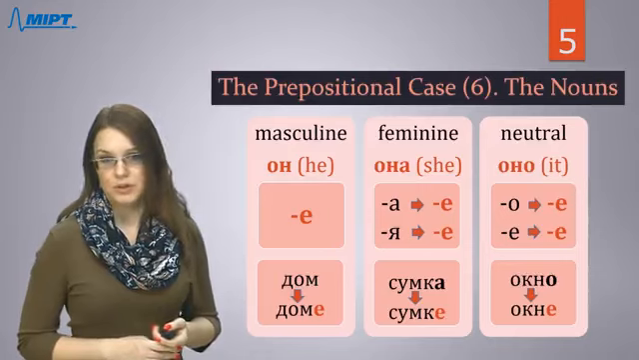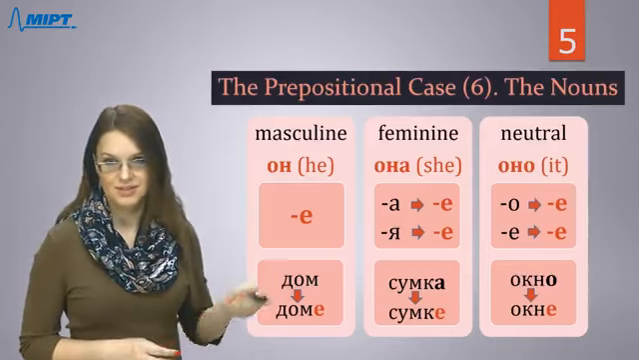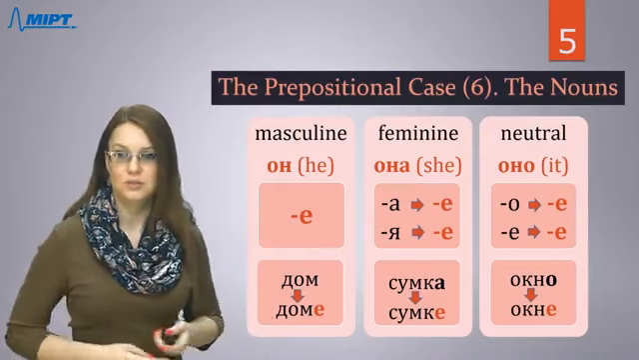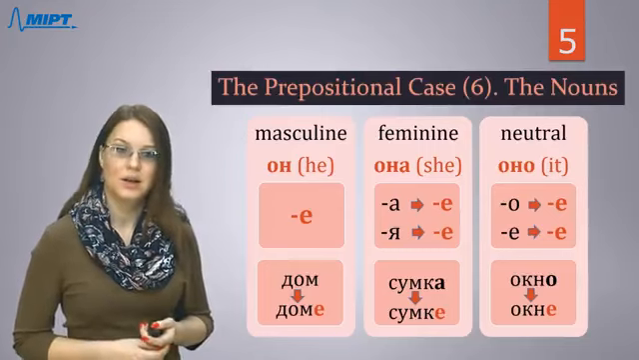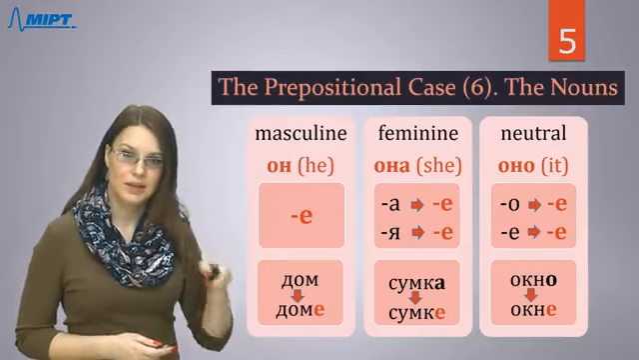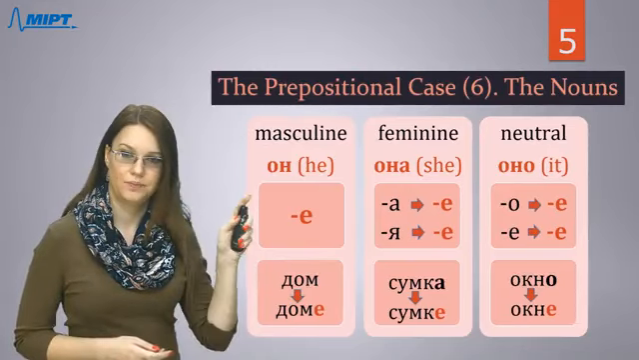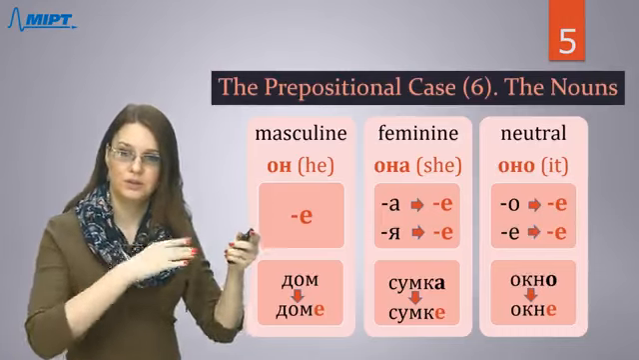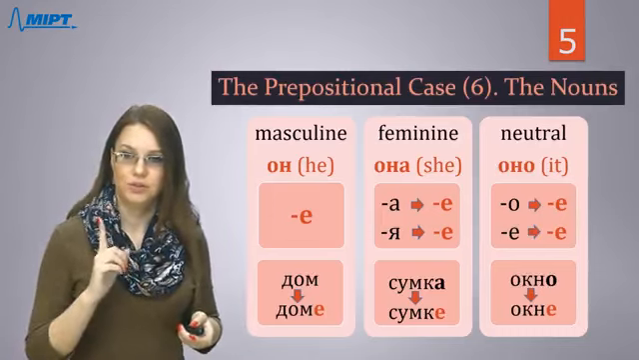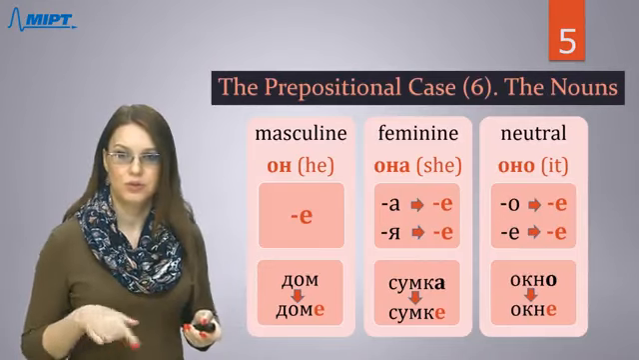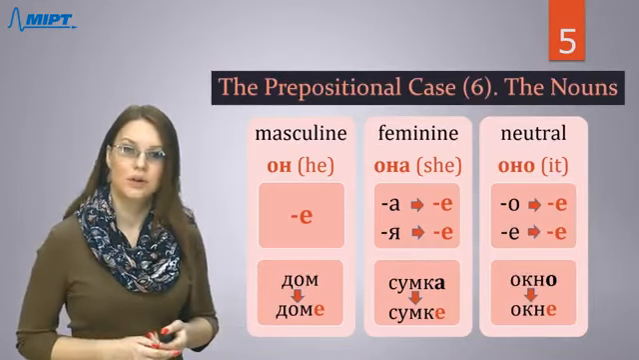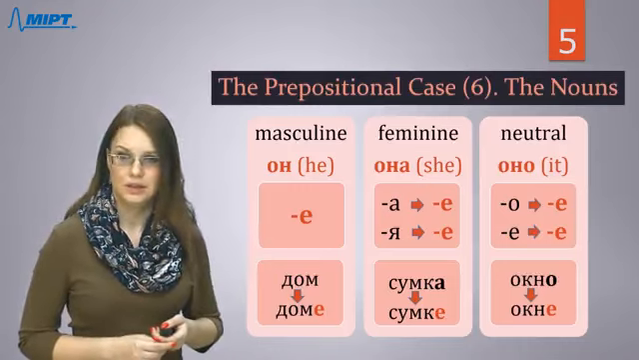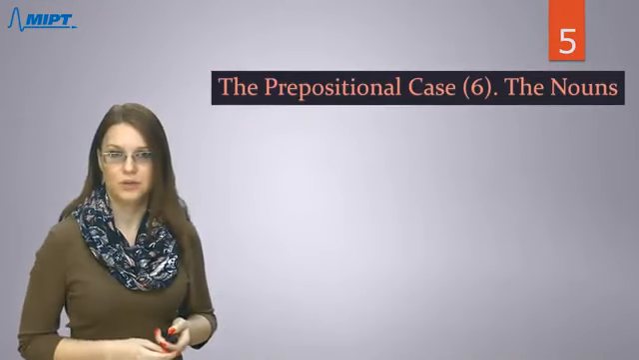And neuter: the letter «о» should be replaced with «е», and neuter nouns which have the last letter «е» just don't change. For example, окно, окне. Again, instead of «о», which is deleted, we need to say «е», not «окно-е», right? The last letter is only one vowel. «О» should be deleted. Окно, окне, like if you want to say on the window, на окне. This form of noun will sound like this.